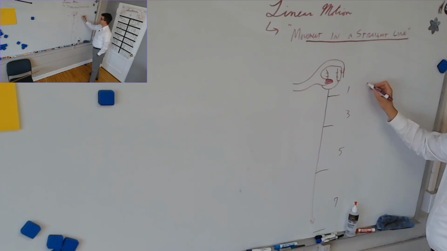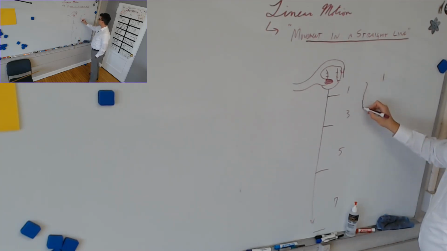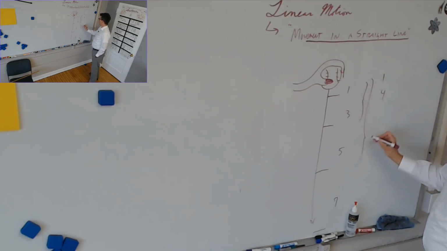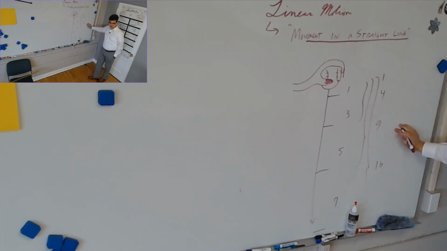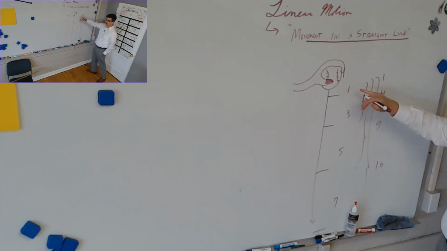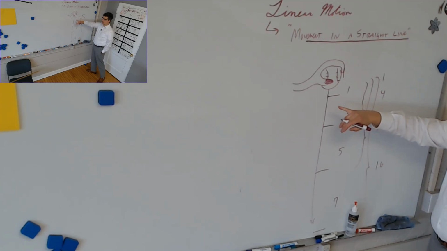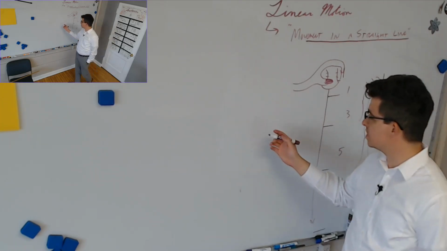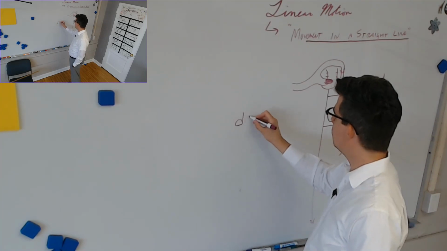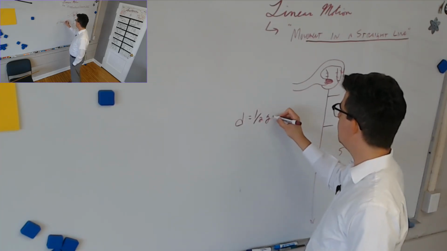Which means that in the first instant it has fallen 1, second, 4, third, 9, fourth instant it has fallen 16. And these are the perfect squares. Remember that? And that tells us that the relationship between how far it falls and the force of gravity must depend on a square quantity.